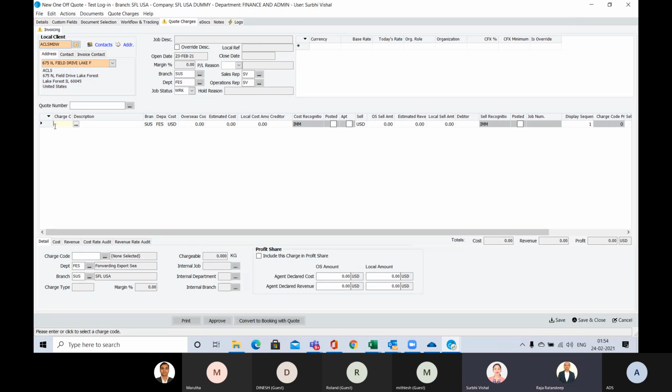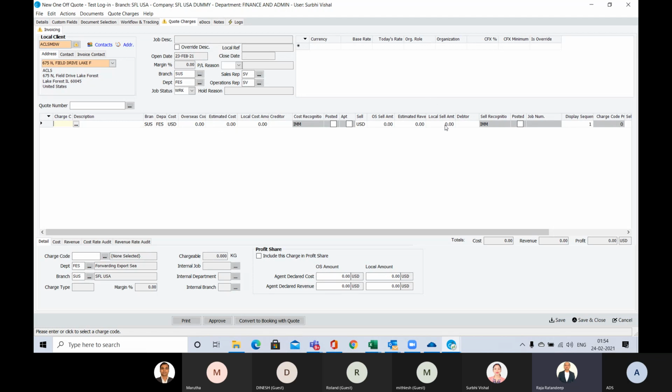Both the buy rate and sell rate can be updated over here. You can see the columns like branch, department, cost, overseas cost. This is the buy rate with the creator name, and then you can see the sell: overseas sell amount and the local sell amount, and the debtors.